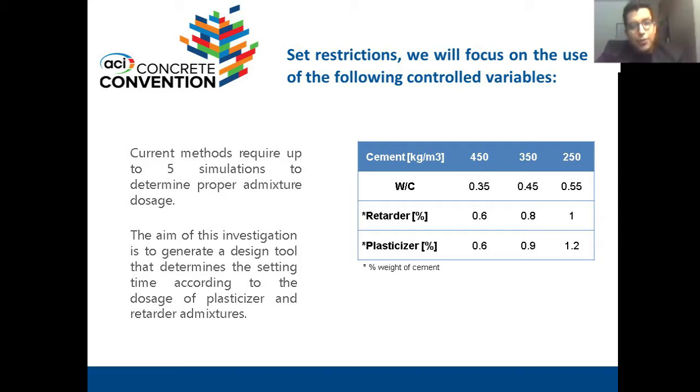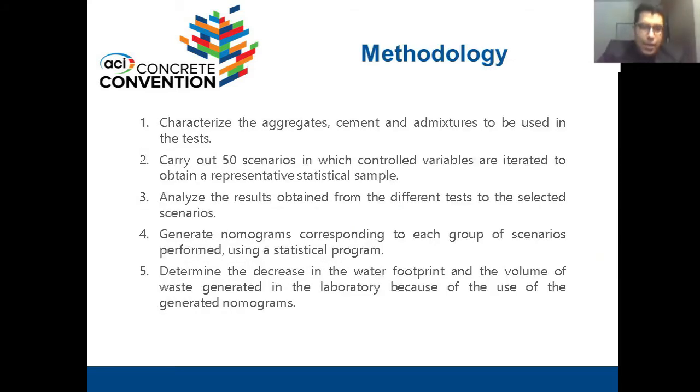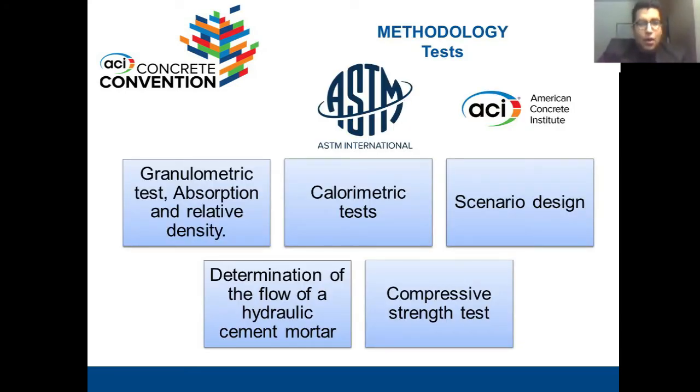As a methodology, we first characterize the aggregate, cement, and admixtures to be used in this test. After that, we carry out 50 scenarios using a calorimetric test. We also analyze the results obtained and generate nomograms corresponding to each group of scenarios. Finally, we determine the decrease in the water footprint and the volume of waste generated in the laboratory. All the tests were based on the ASTM International and the ACI normative standard.